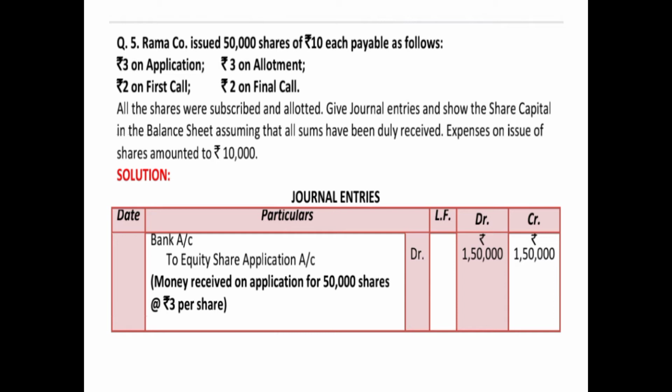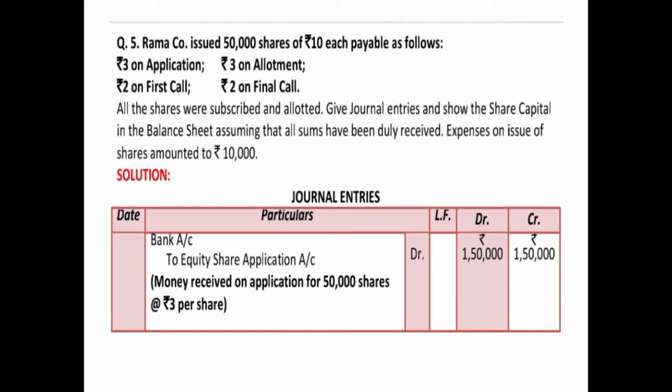Now we'll start with the journal entries, and as we know, whether it is application, allotment, first call, final call, whatsoever it is, we have to pass 2 entries. The one entry will be for receiving and one entry will be for due or transfer. And in case of application, we first pass the receiving entry and then we pass the transfer entry, but in the rest of the cases it is just the reverse. So let us start with the journal entries. Very important, you have to make the format in a proper manner. You have to write the heading journal, otherwise your marks will be deducted.